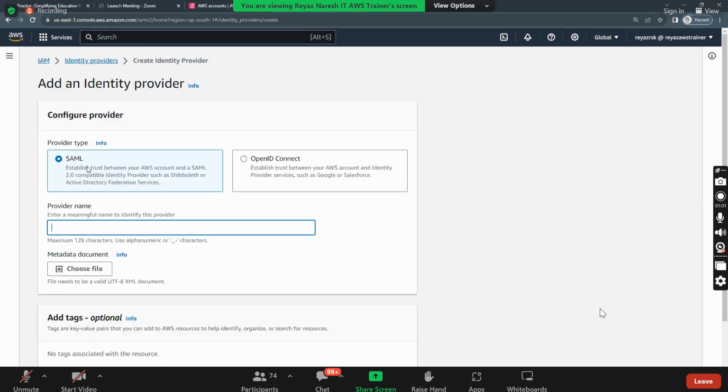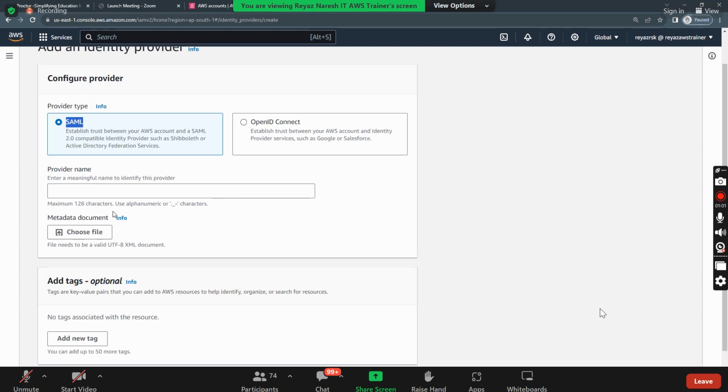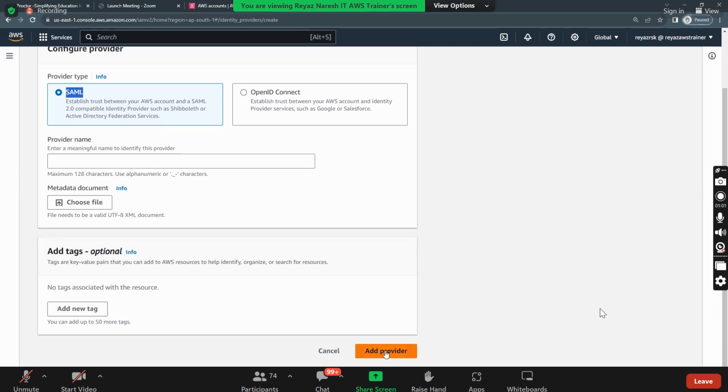Do you see this here? SAML. In Azure Active Directory, they will give one document. You take that document, upload it here, and then add the provider. And AWS will give you one document. You take this document and upload it in Azure Active Directory. Opposite.